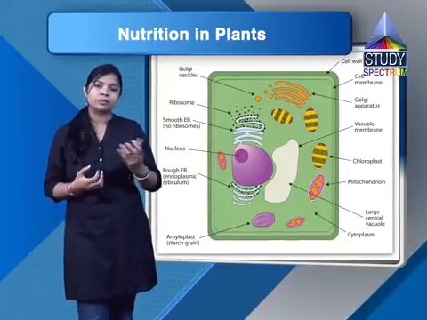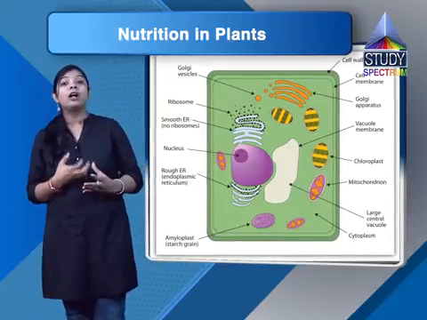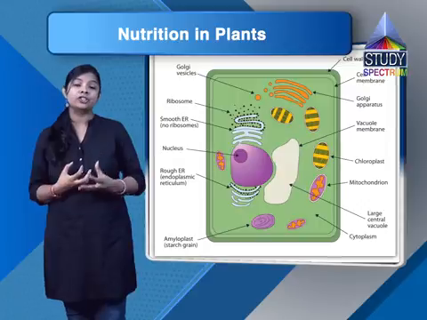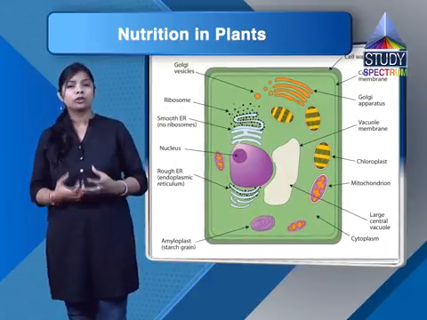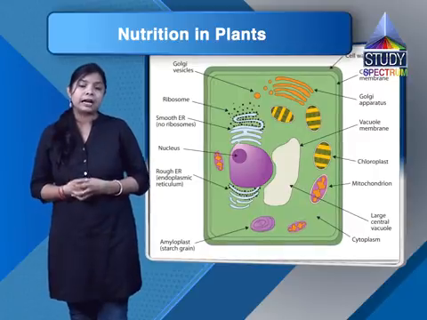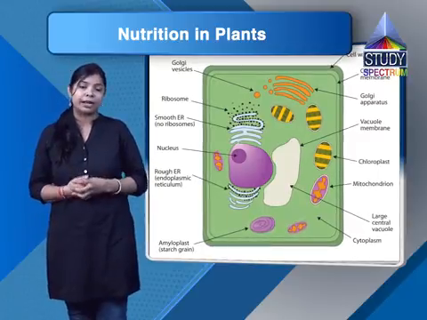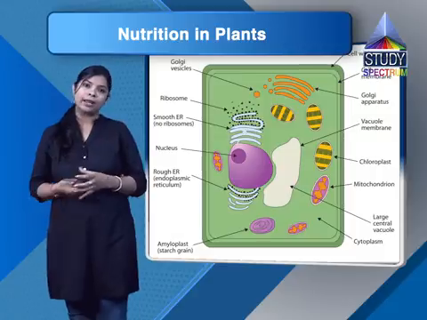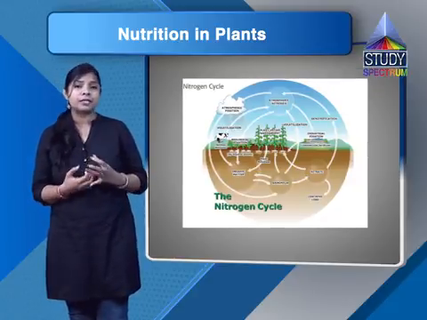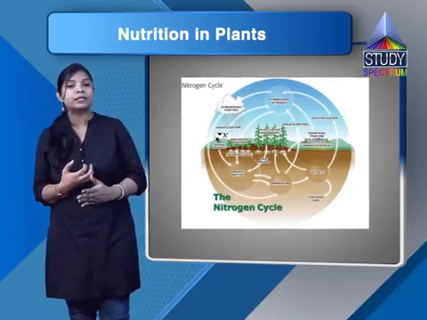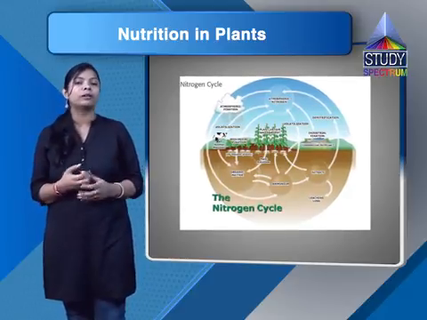So this process is called photosynthesis, where all the raw materials should reach the leaves, because leaves are the food factories of the plant. So water and minerals are absorbed by the roots of the plant from the soil, and transported to the leaves, as there are vessels present which help in the transportation of water and minerals.